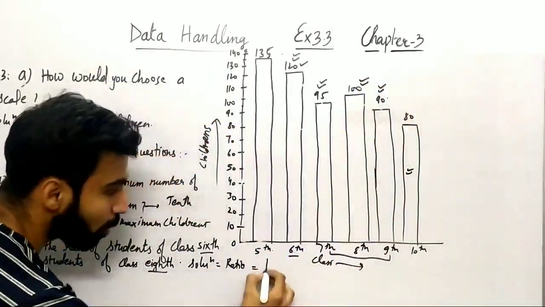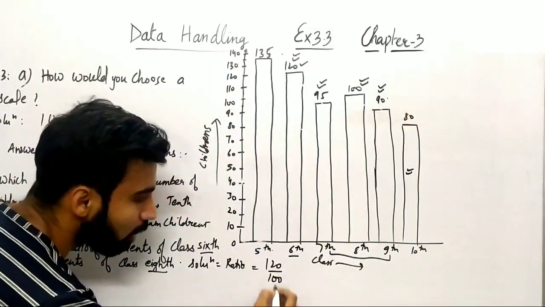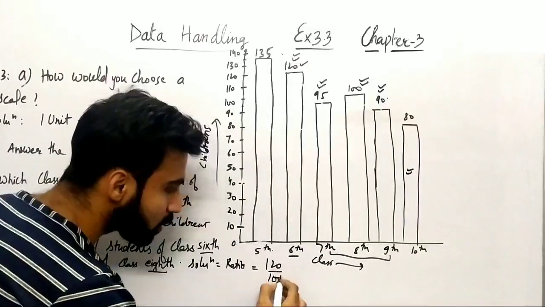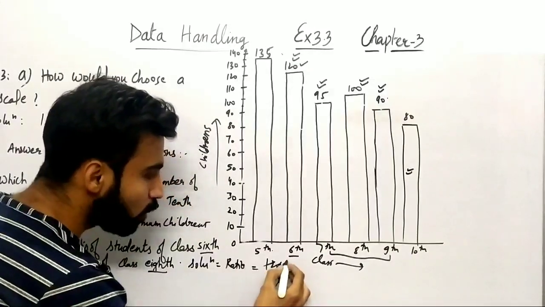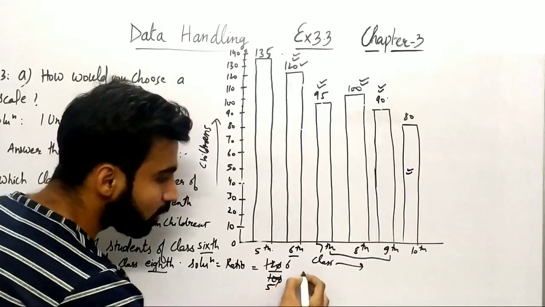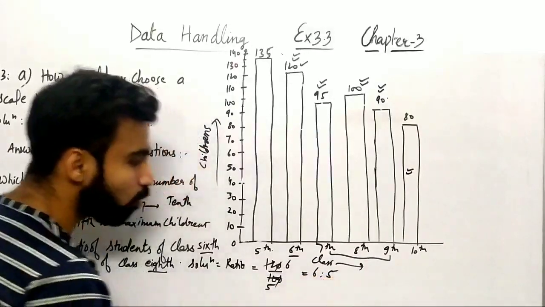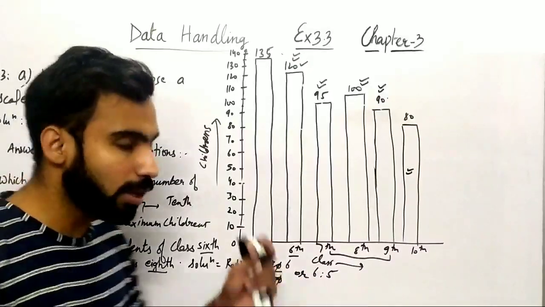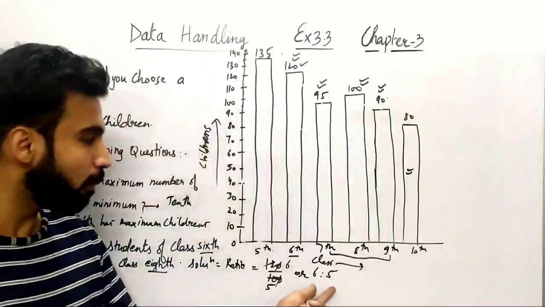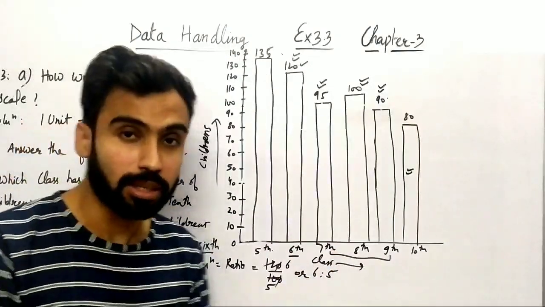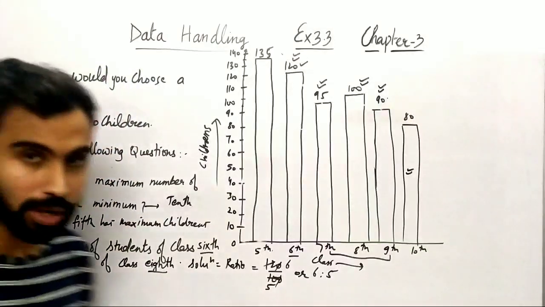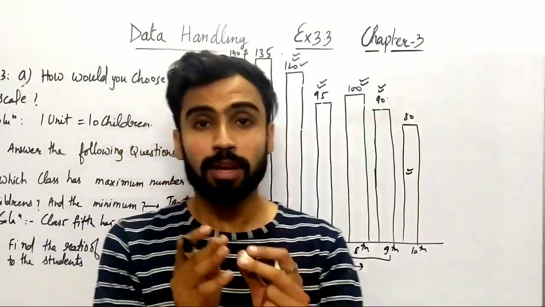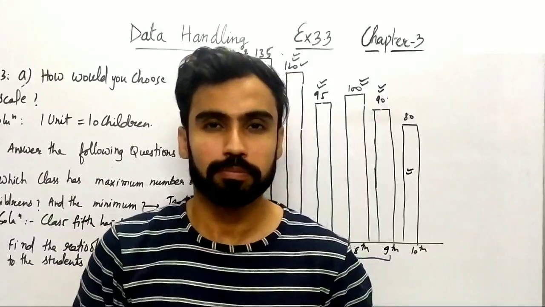That is 100. So हमें ratio कैसे निकालना है? 120 upon 100. So let me just reduce it. So you can see 2, 6 to 12, 2, 5 to 10. So the ratio will be 6:5. 6 upon 5, you can also say it like 6:5. So this is the ratio of student between class 6th and class 8th, which was given in the question to find out, right? So this is how you have to solve these type of questions.